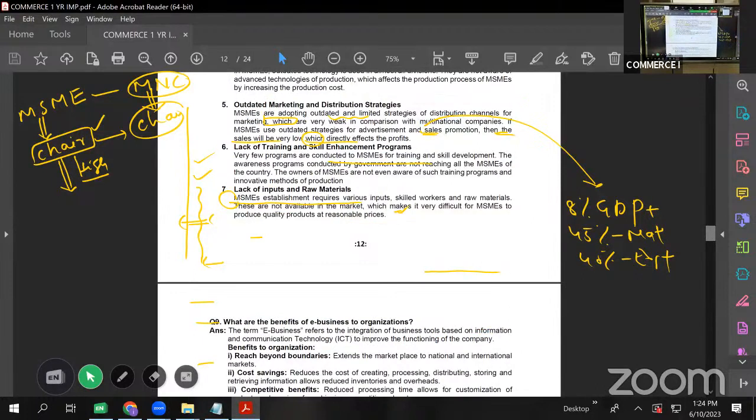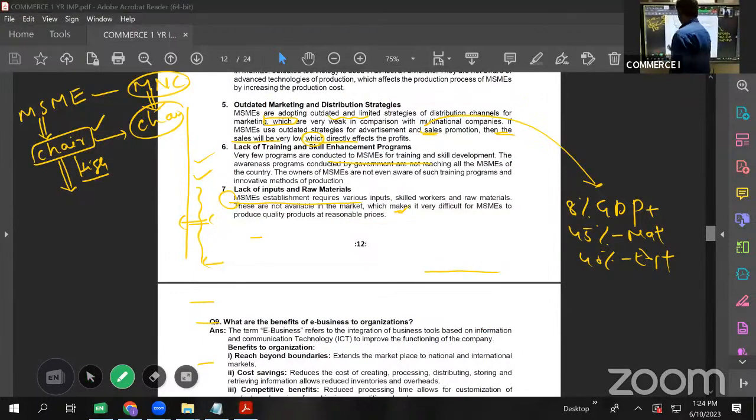Right? Then the last two: lack of training and skill enhancement programs. Well, you write this point, but let me tell you, we have these programs by the state government of Telangana, where they are continuously providing skill development programs to boost the skills of MSMEs. The Telangana government is providing continuous skill development programs, but here it is written.